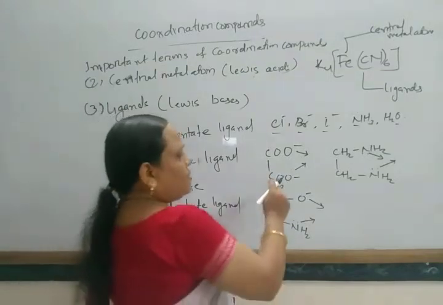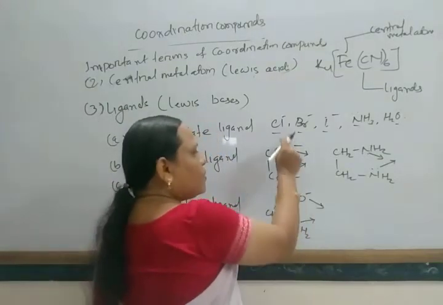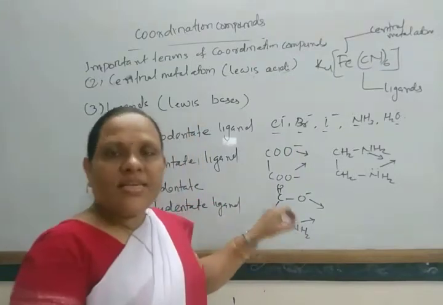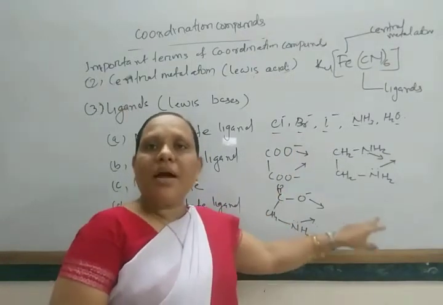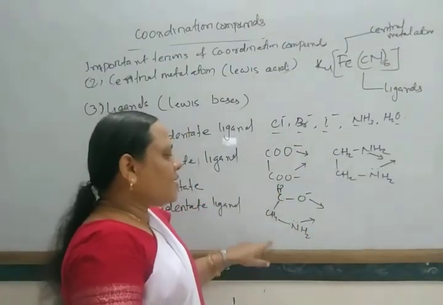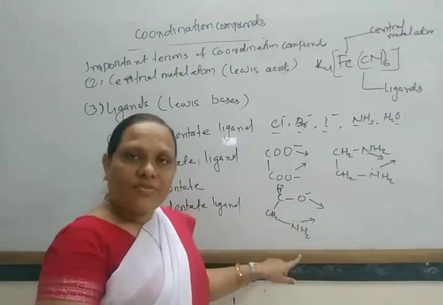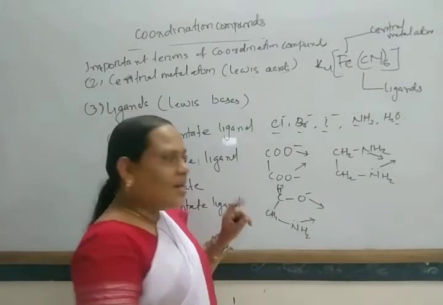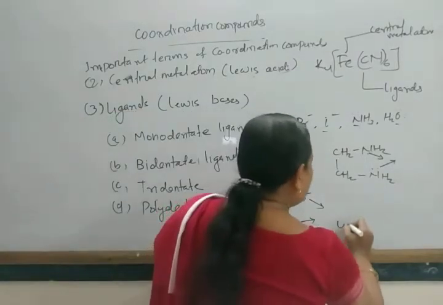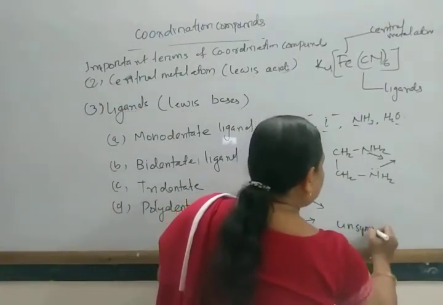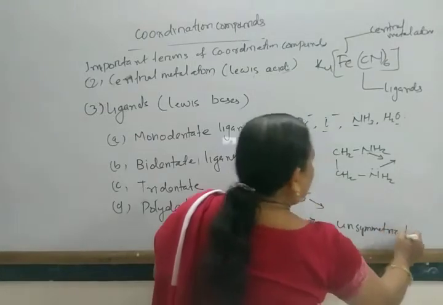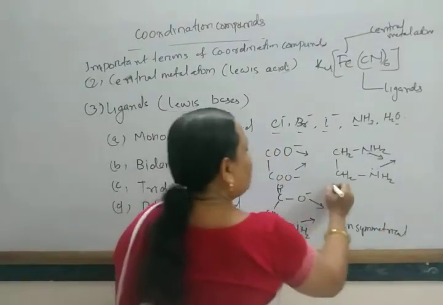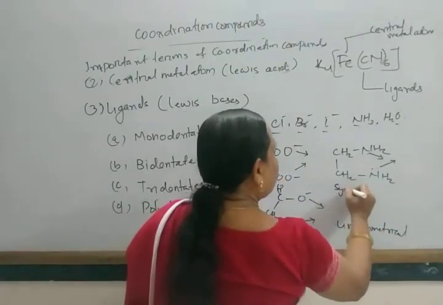A bidentate ligand where both donor atoms are the same is known as a symmetrical bidentate ligand, and where the donor atoms are different it is an unsymmetrical bidentate ligand. So this is unsymmetrical, and these two are symmetrical.